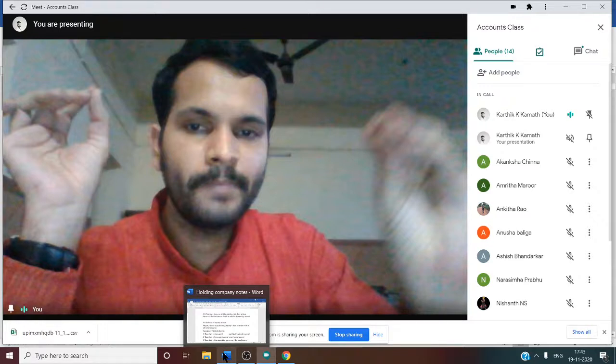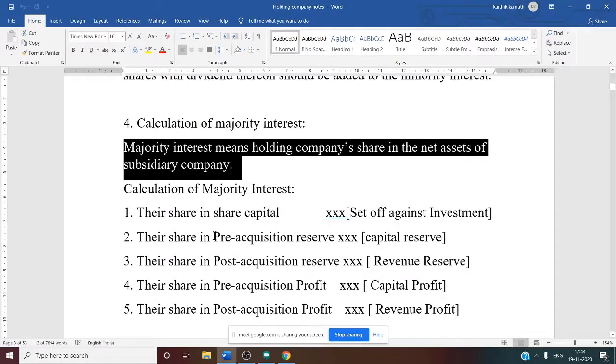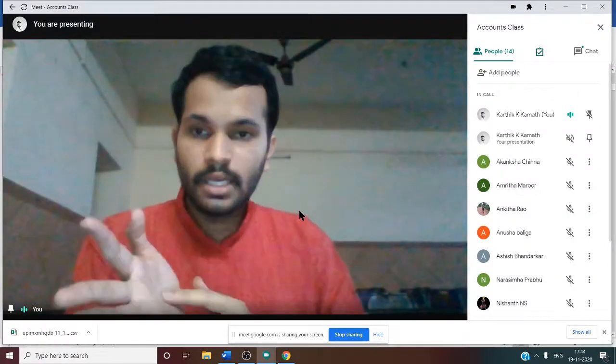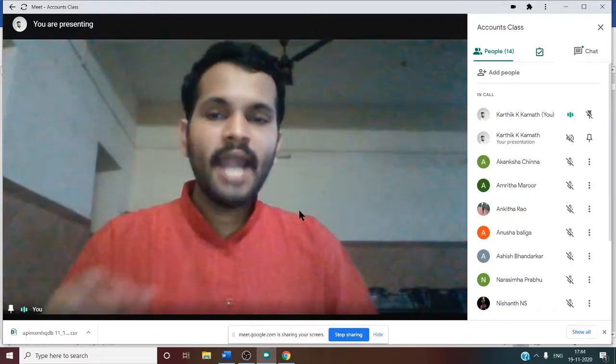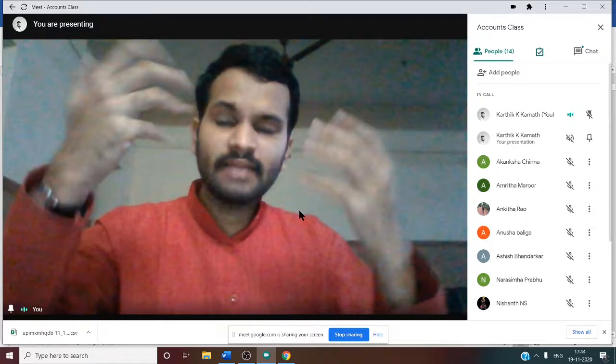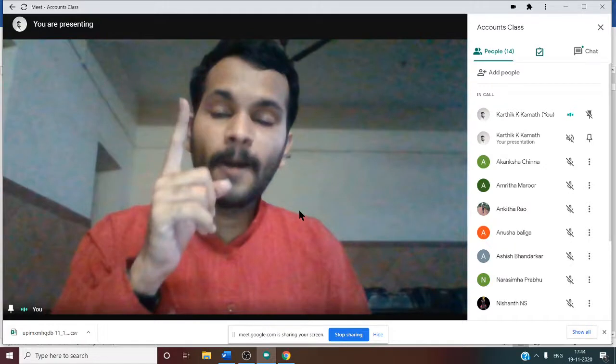See this. Majority interest means holding company share in the net asset of subsidiary company. So again, we are concerned only about the subsidiary company. Sometimes in a problem they don't state which is the holding company and which is the subsidiary company. In that case, you need to see the word acquisition, or else the word investment. If nothing is given, first find out the share capital of the subsidiary company, given in the balance sheet.